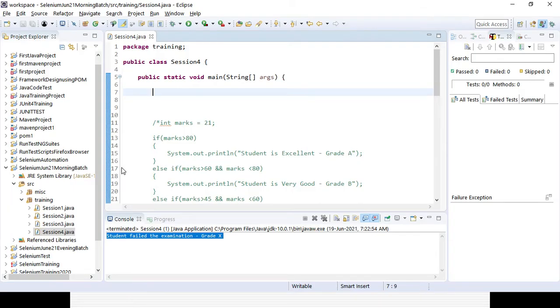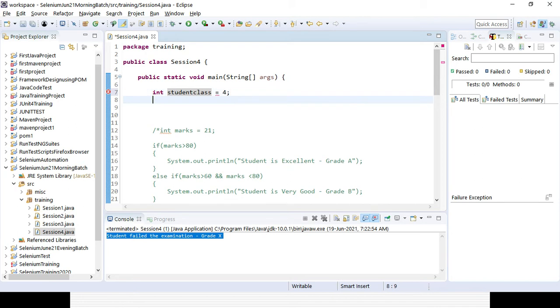So suppose say I want to give a variable integer, okay, and suppose I want to check which class the student is in. I want to check whether the student has already covered primary education or not, 1 2 3 4, and the student is just out of primary education. So I will be creating a variable student class, right? So that is the variable. I am giving some value as 4, right?